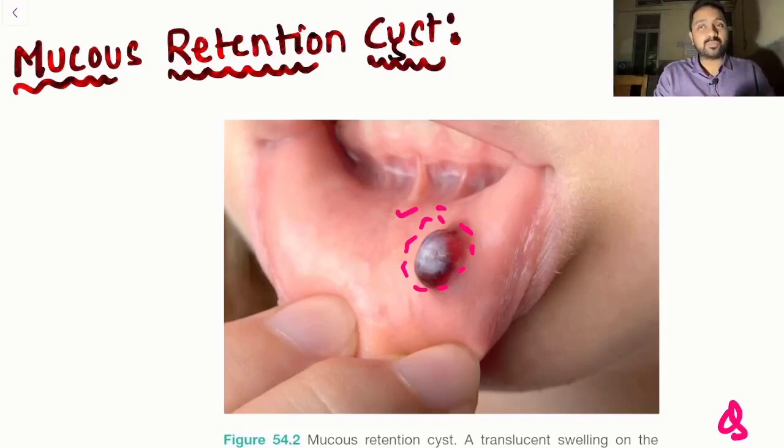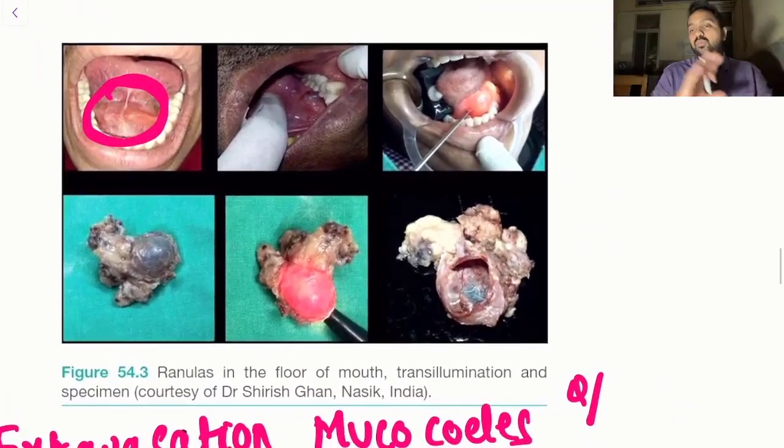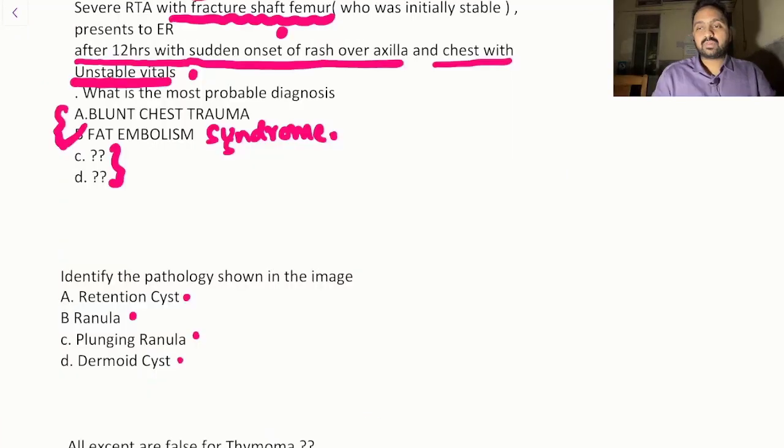But these both images are directly from your Bailey and Love. So if this image was given, it was a mucus retention cyst, and if it was this image, it was your ranula. Right, so let's go with ranula, as the majority have told us the first image which I showed you, which was for your ranula.